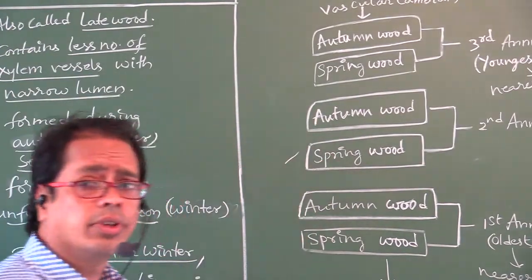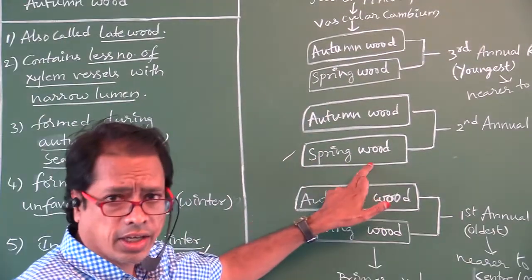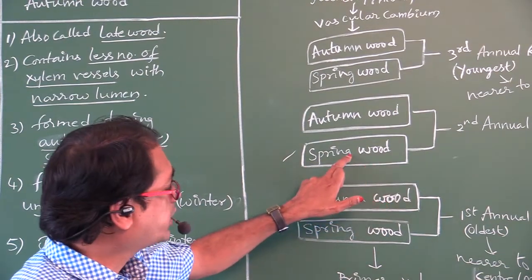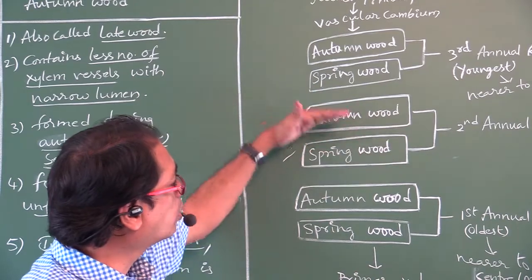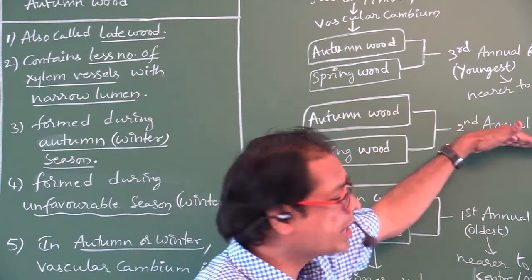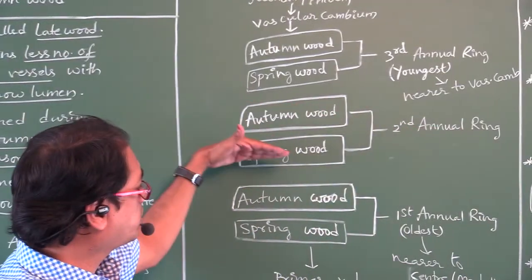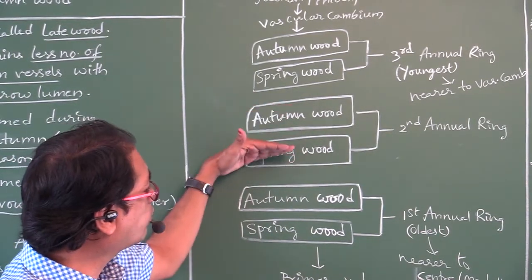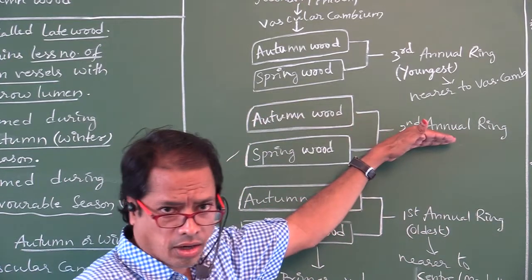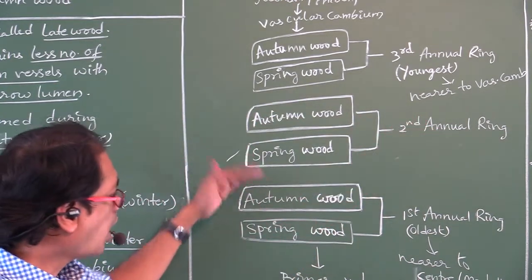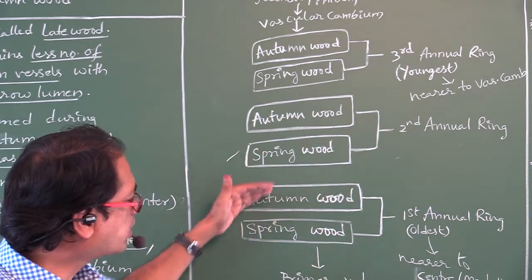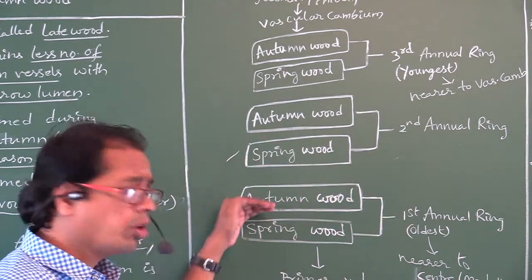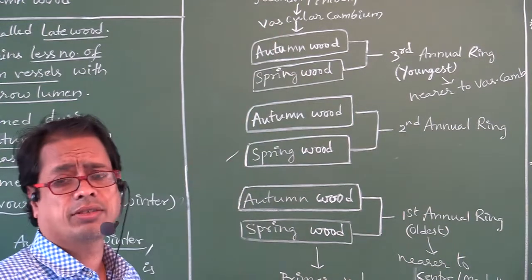Location or position of spring wood: it is present inner to autumn wood of same annual ring, or outer to autumn wood of previous annual ring. Below means previous, above means next.